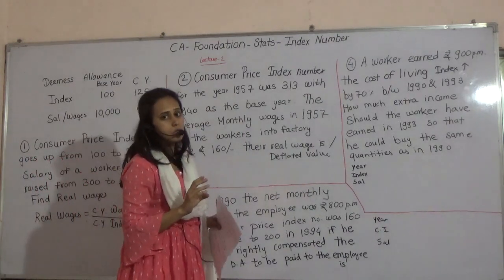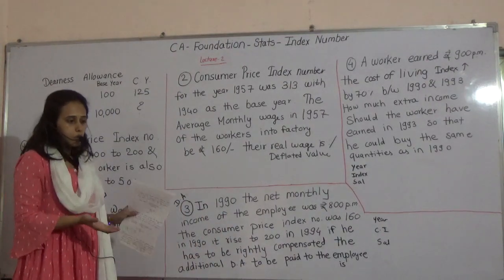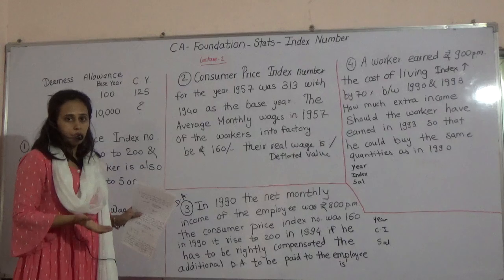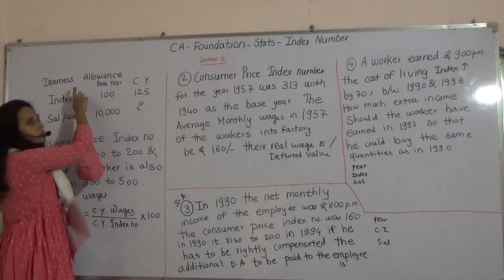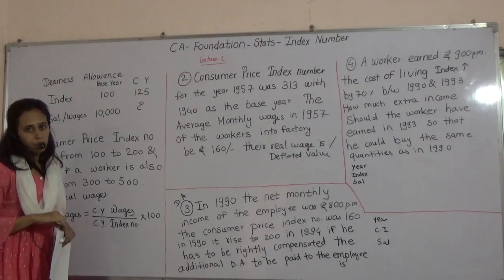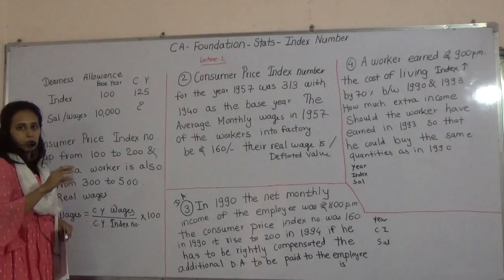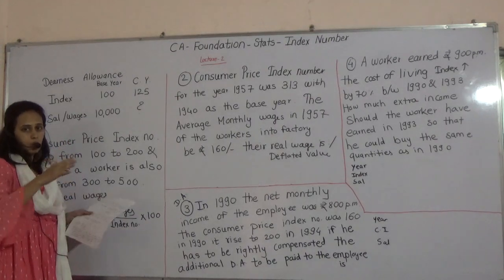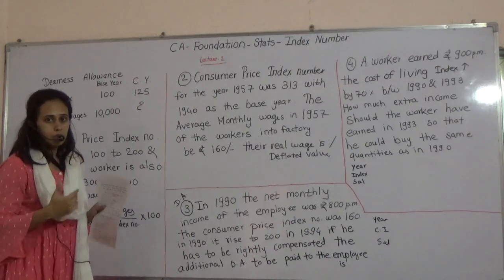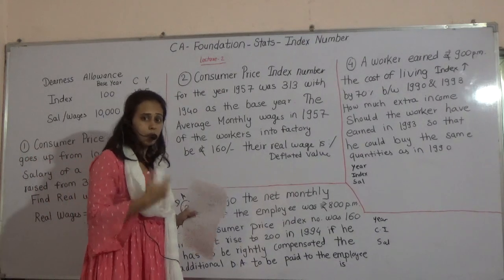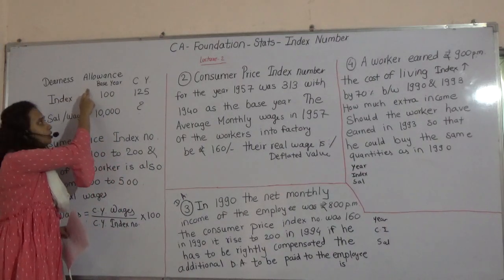Dearness allowance means महागाई भत्ता. It means that because of inflation, because prices are rising, in that case generally this is received by government employees. In that case government DA pay करते, म्हणजे की index number शी आपले जे काही income आहे ते match होत नसेल, तर त्यावेळेला dearness allowance महागाई भत्ता दिला जातो.